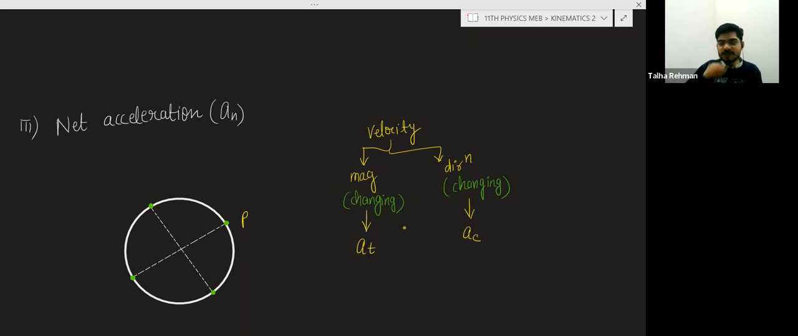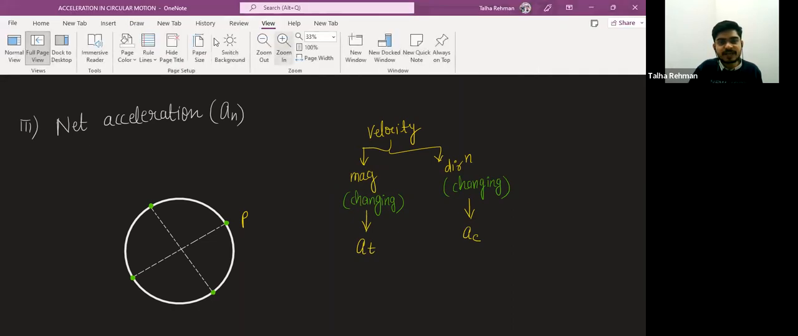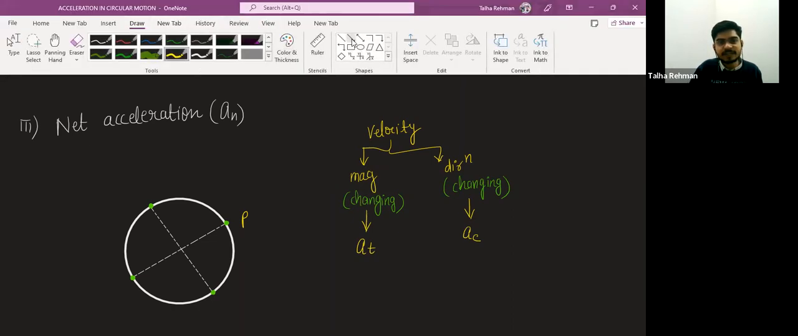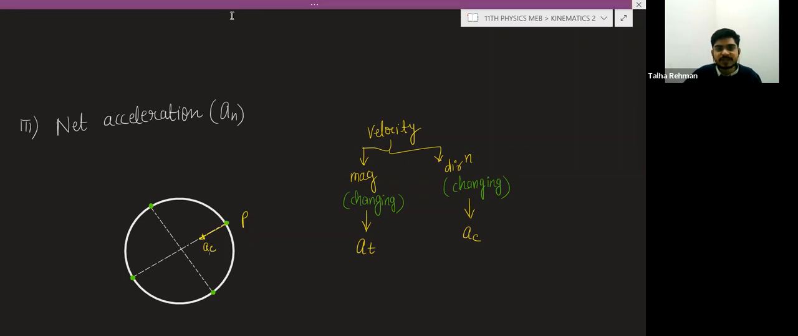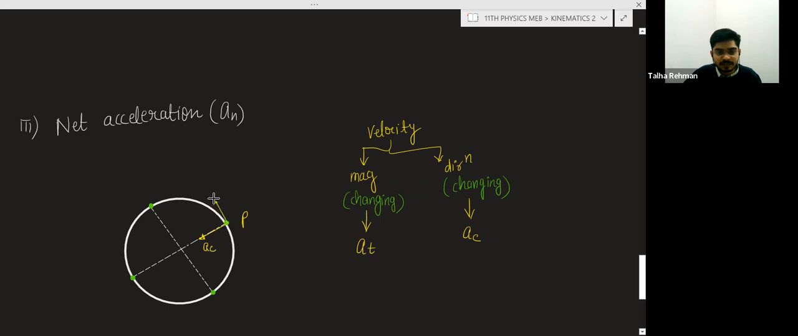Okay, so suppose at point P, I want to calculate the centripetal and the tangential acceleration. So at point P, what is the direction of the centripetal acceleration? Towards the center. This will be the direction of the centripetal acceleration. And at point P, what is the direction of the tangential acceleration? If the speed is increasing in this direction, then it is tangent to the circle. So this is the tangential acceleration.